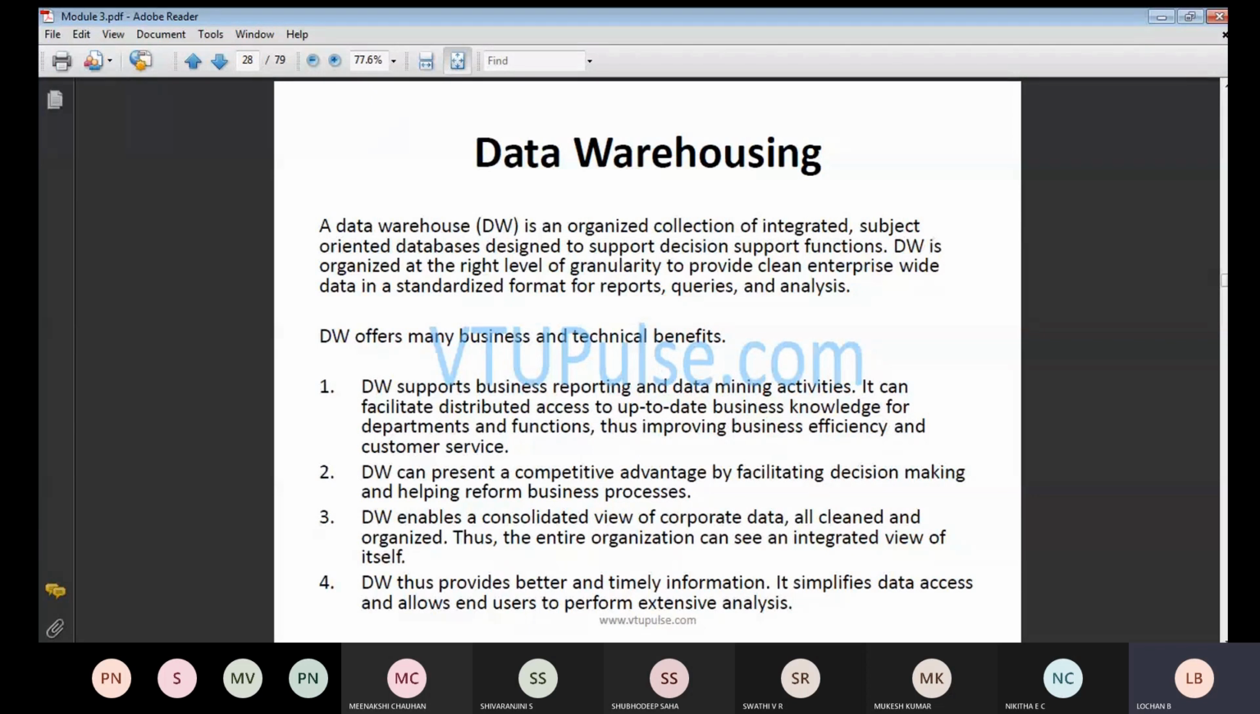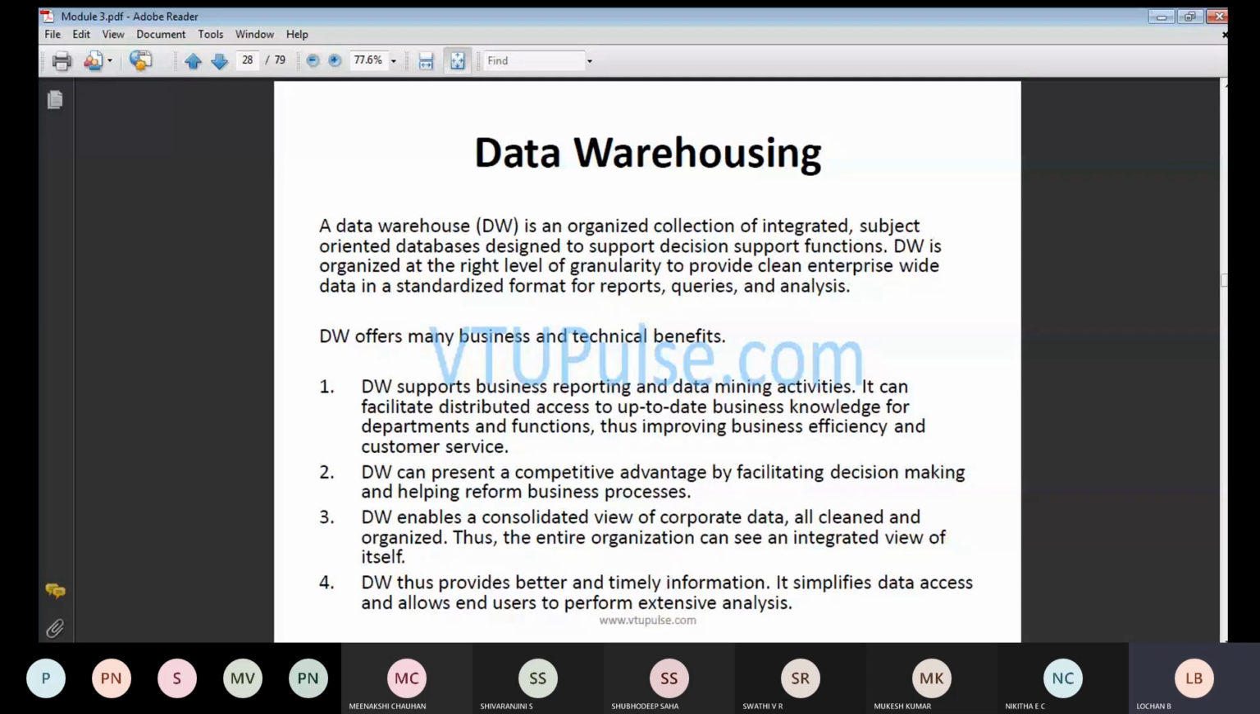So it enables corporate data, the data should be clean, everything we will be looking at. And also with respect to the time information, how we are going to give users and end users access to perform an extensive analysis. This is how we are going to design your data warehousing.